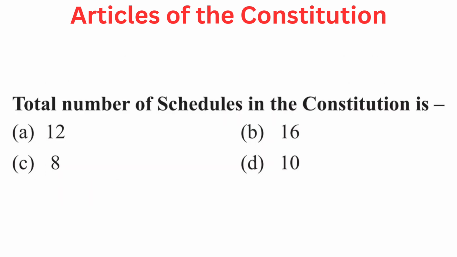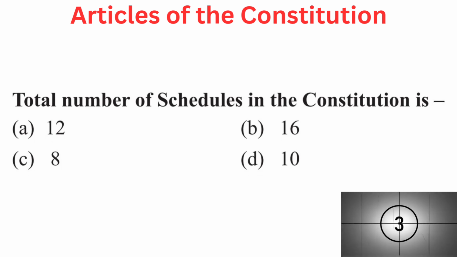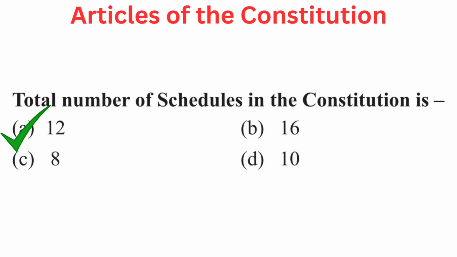Your question is total number of schedules in the Constitution is. Your options are A. 12, B. 16, C. 8, or D. 10. Right answer is A. 12.